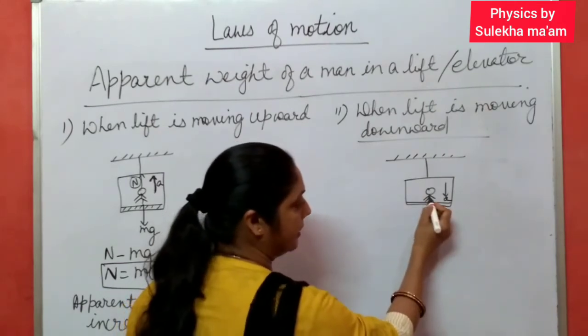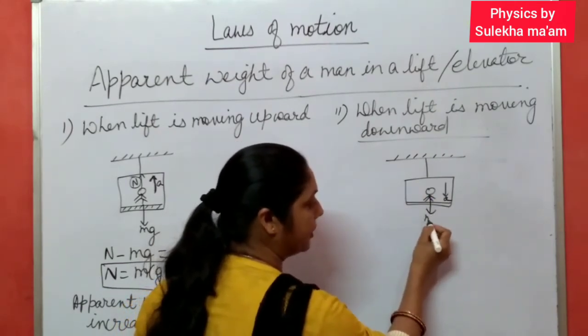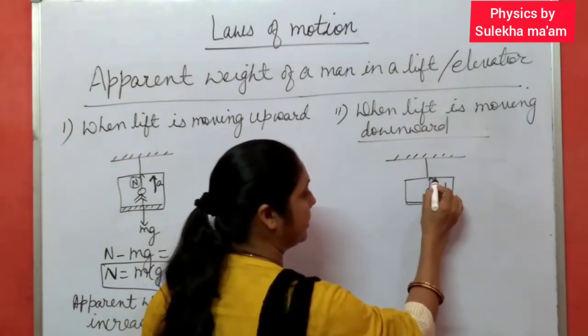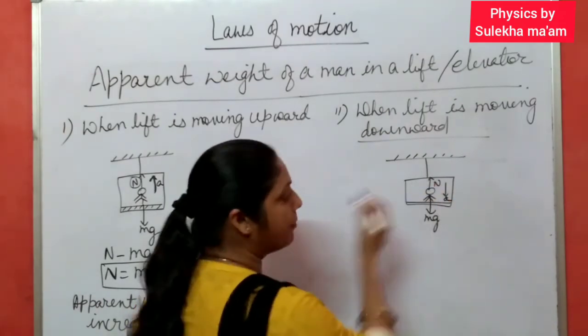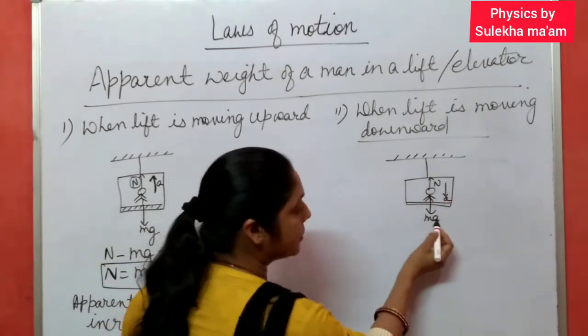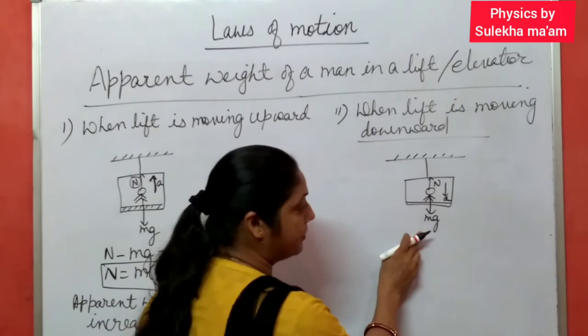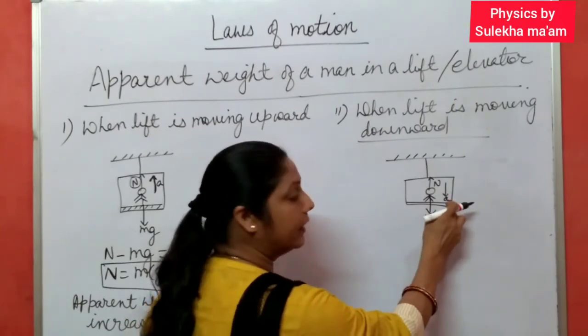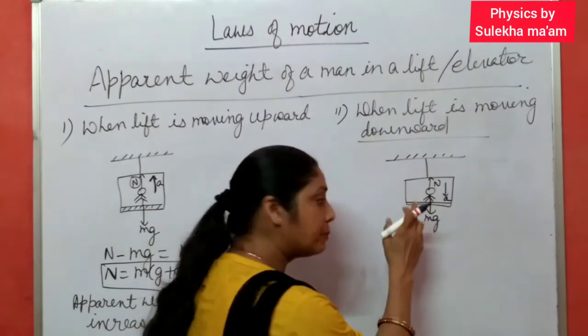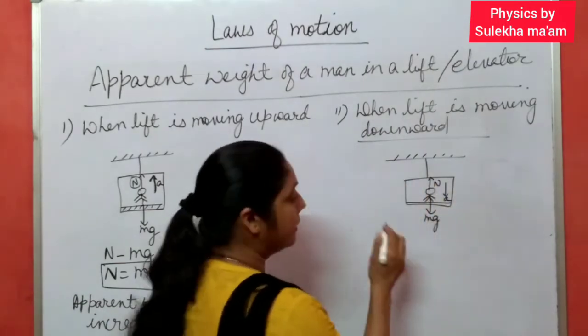Again in this case, the weight of the body is acting vertically downwards, mg, and normal reaction is acting in upward direction. But this time the motion is downward, so we take this mg as positive.